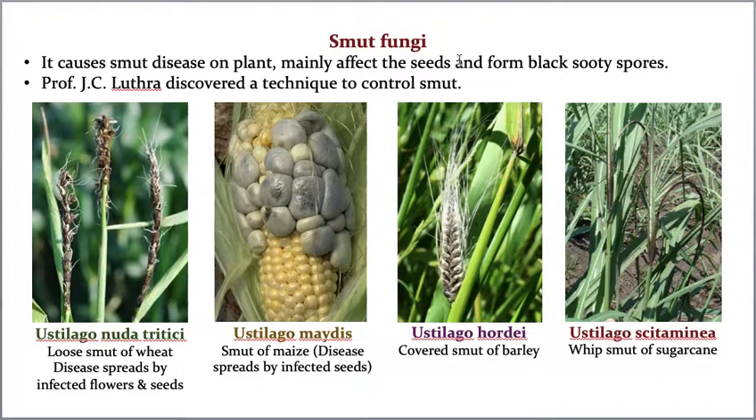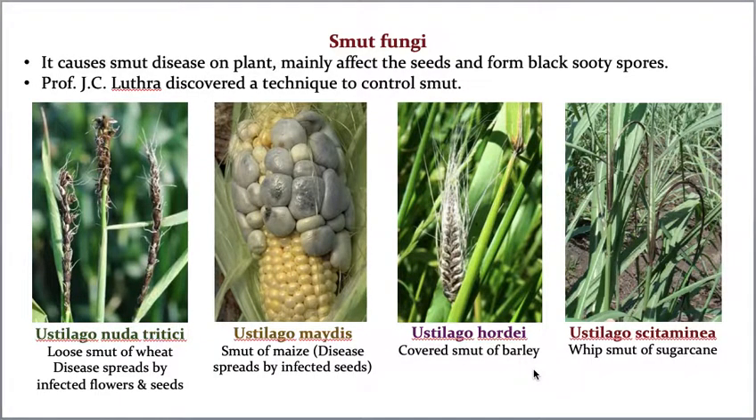This is smut fungi, and it includes so many examples. The first one is Ustilago nuda tritici, it causes smut disease in wheat. Whereas Ustilago maydis causes smut disease in maize. And Ustilago hordei causes smut disease in barley.